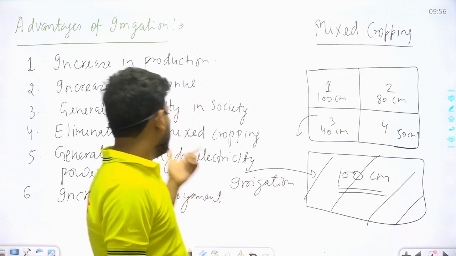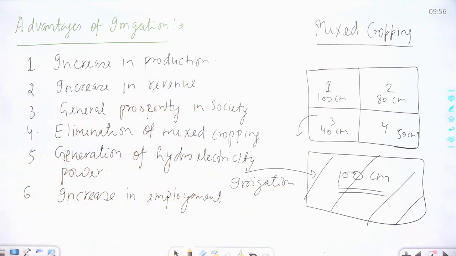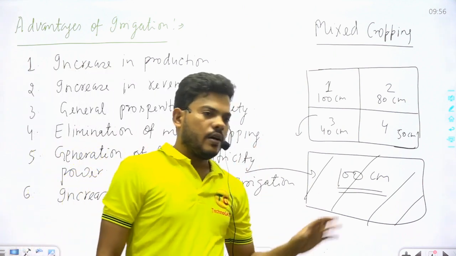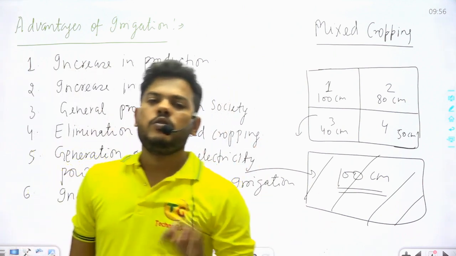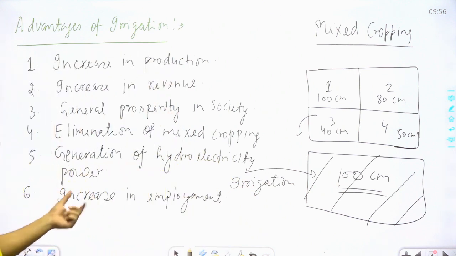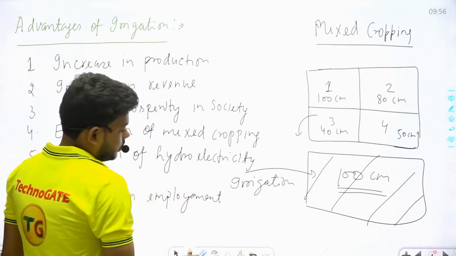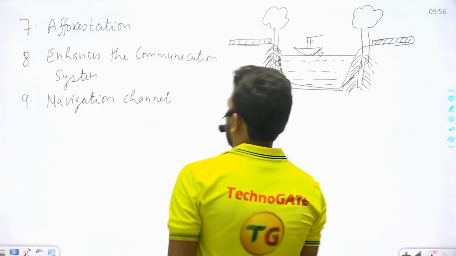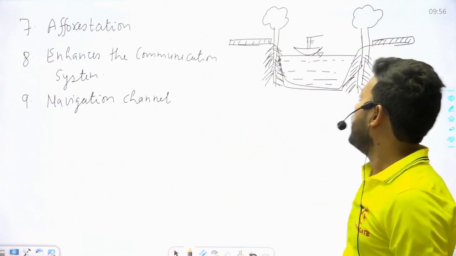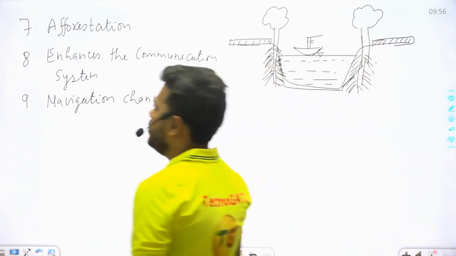Next advantage, generation of hydroelectricity power. If there is a canal, then this water can also be used for generation of hydroelectric power. Next, increase in employment. And another advantage is afforestation, because we plant trees.